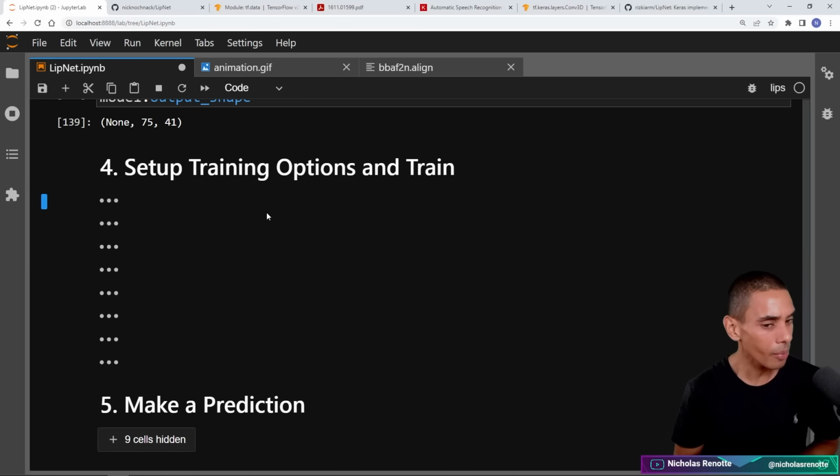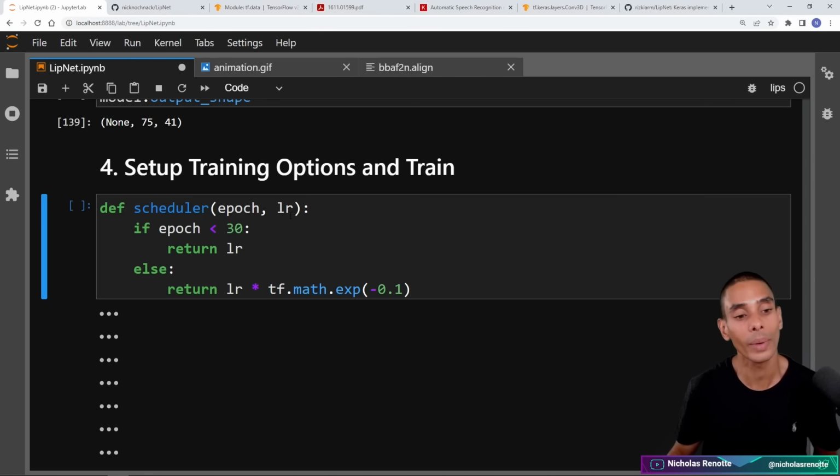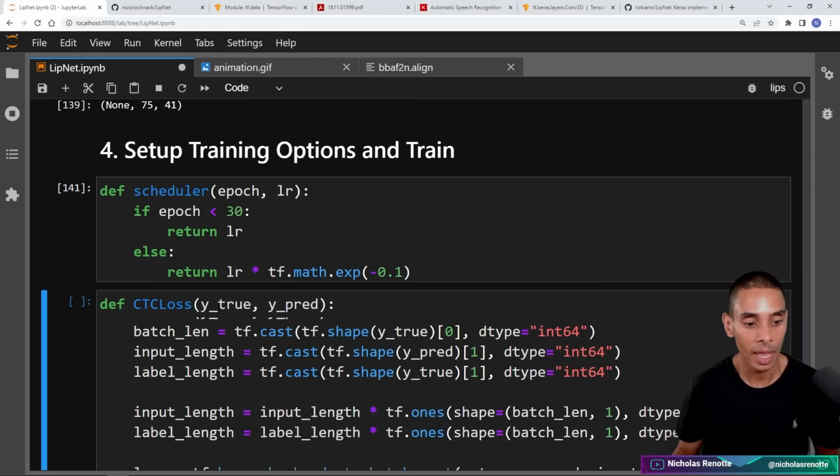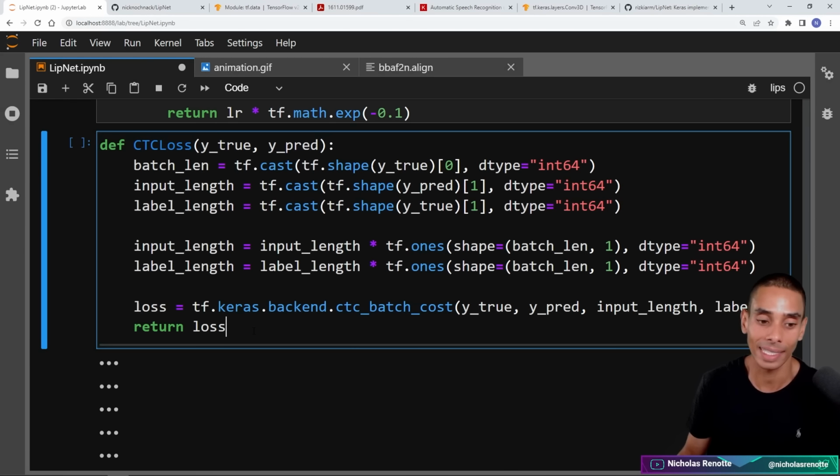Let's do it. So we're now pretty close to training our model. The first thing that we need to do is define a learning rate scheduler. So this is basically going to give us a learning rate of whatever we're passing through if we are below 30 epochs, and if not, we're going to drop it down using an exponential function. Alrighty, cool, that's now defined. The next thing that we're doing is defining our CTC loss.